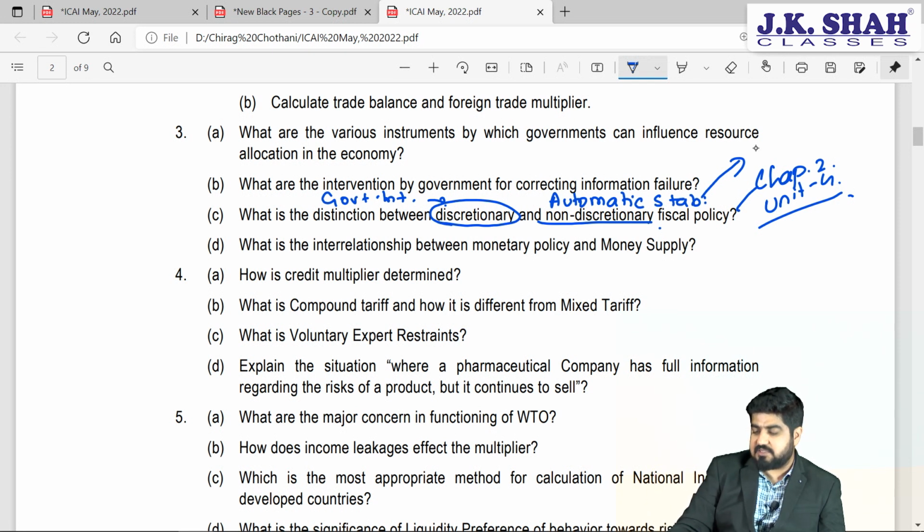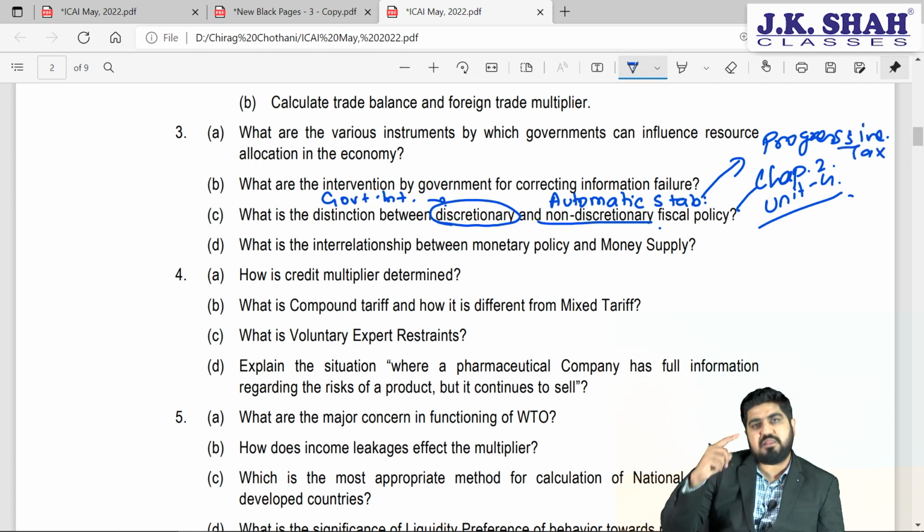Automatic stabilizers: let's assume there is inflation in the economy. Now every time there is inflation, do you think government will intervene? Oh, every 15 days there is inflation, there is deflation, government will intervene again and again and create new policy? No. What will government do? Government will introduce something called progressive income taxes.